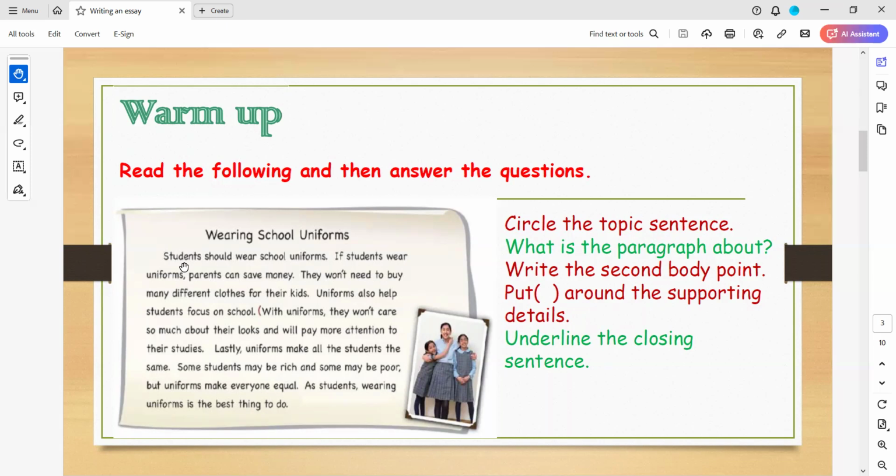Can you tell me? Students. Excellent, excellent. And what is the last word? Do. Yes. So next, I want to ask you, what is the title that we are having here today? The title is Wearing School Uniforms. Yes. So do you agree with this point of view or not? Yes, I agree. Yes, that you agree.